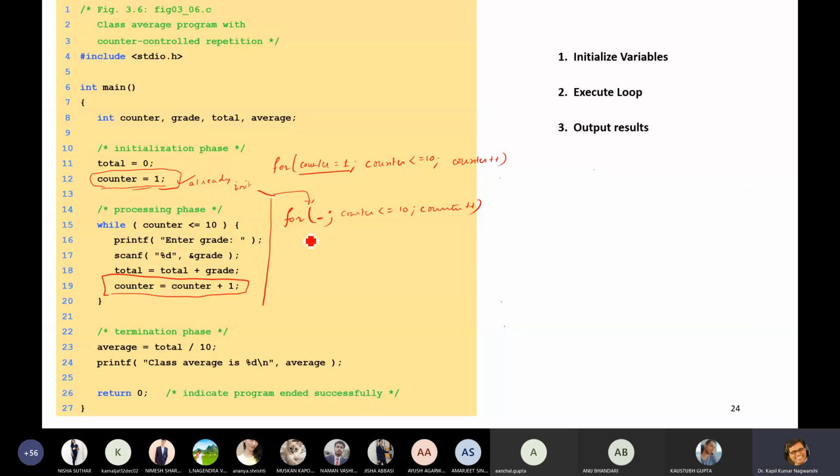Now, after that, the same statements from here to here you need to copy here, and then this will be closed. Finally, the remaining portion of the program is the same. So, any doubt about writing or converting while into for? Any doubt?